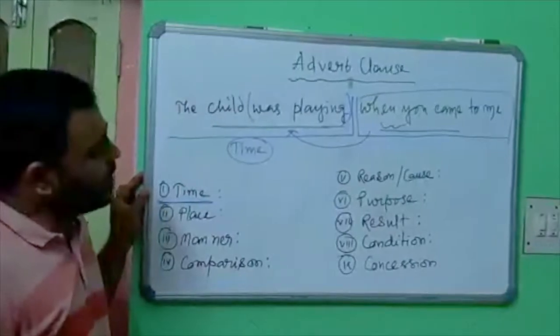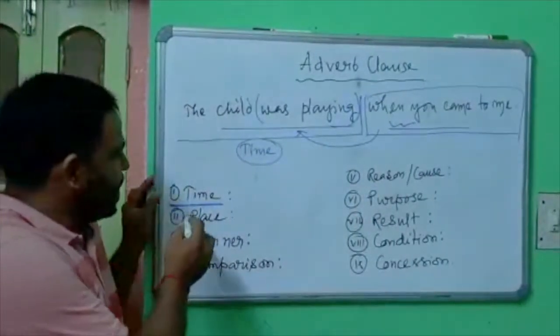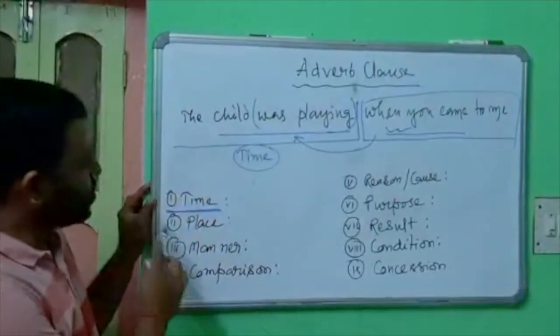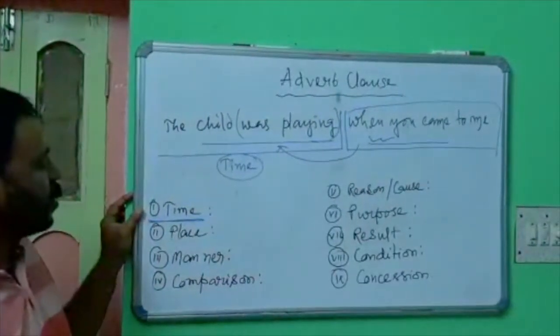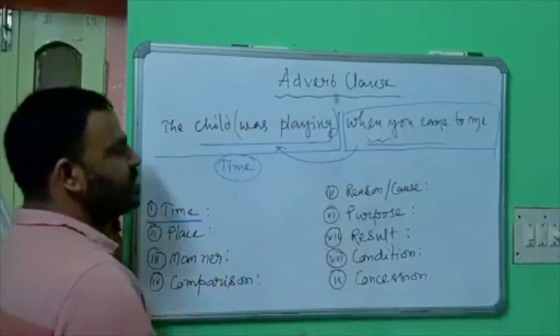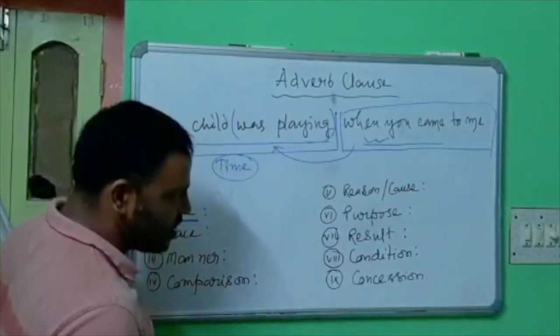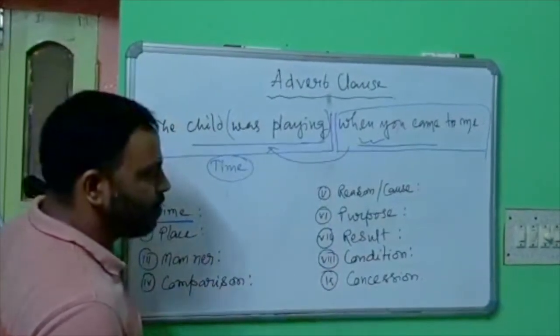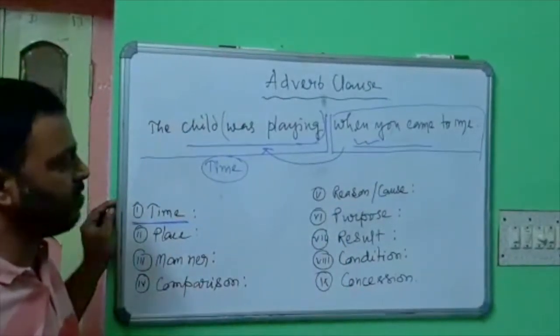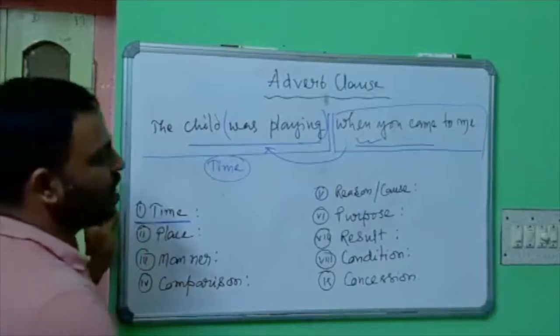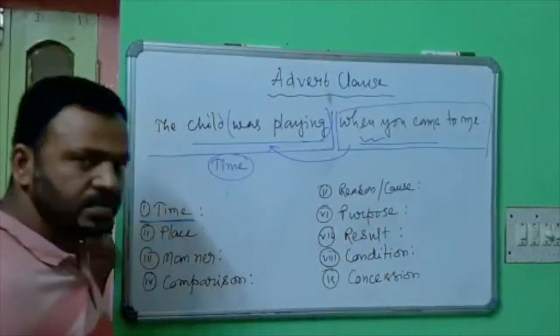There are so many types of adverbial clauses: clause of time, clause of place, clause of manner, adverbial clause of comparison, adverbial clause of reason or cause, adverbial clause of purpose, adverbial clause of result, adverbial clause of condition, or adverbial clause of concession.